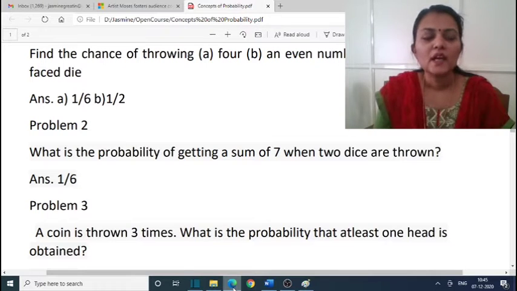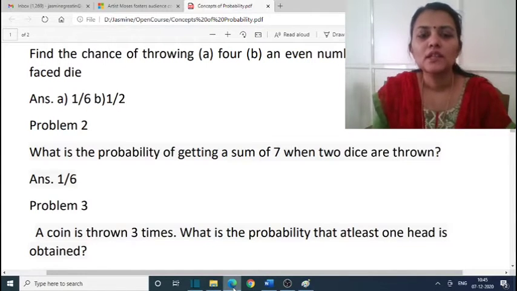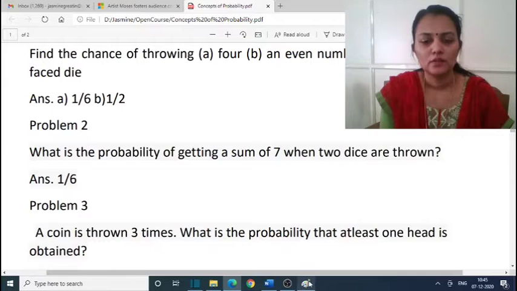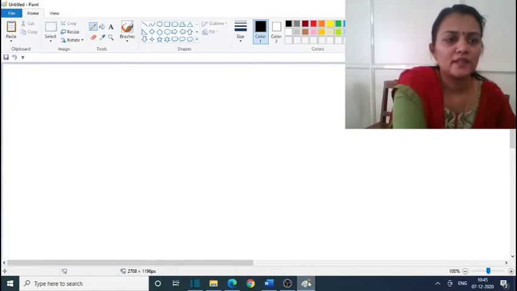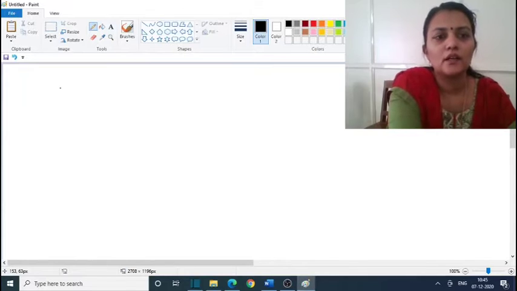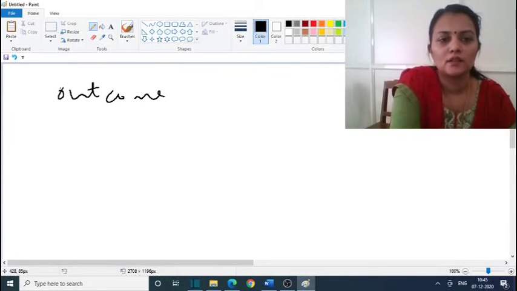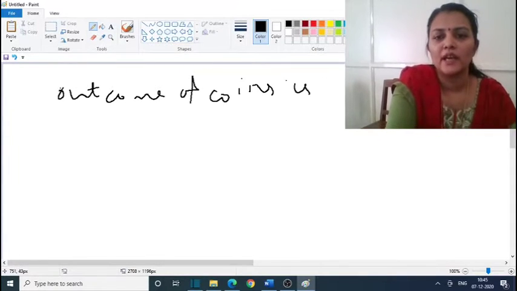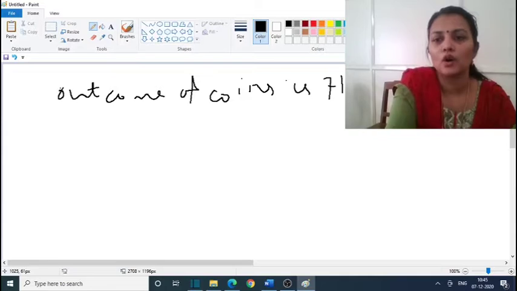The third problem is, a coin is thrown 3 times. What is the probability that at least one head is obtained? So the cases are: 3 times the coin's outcome is either H or T, head or tail.